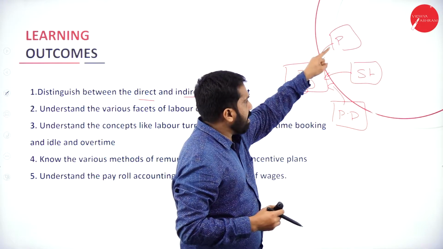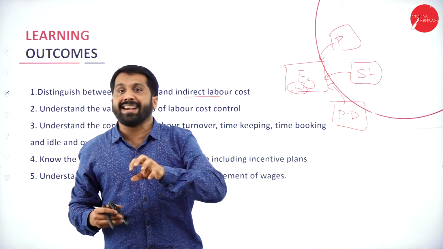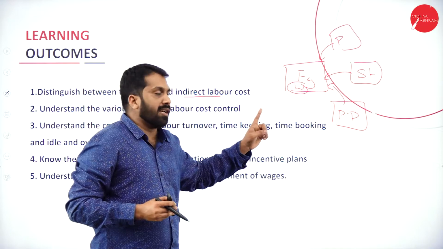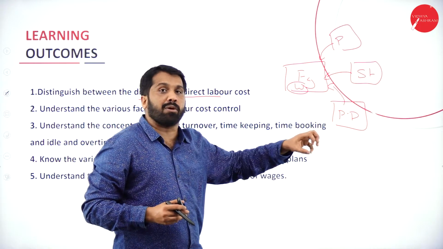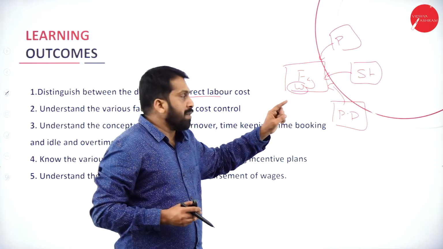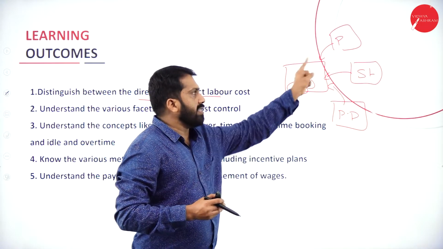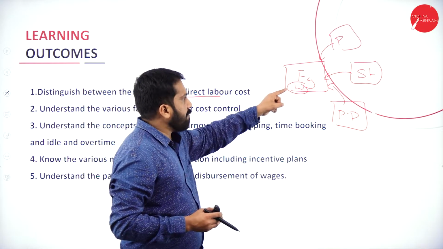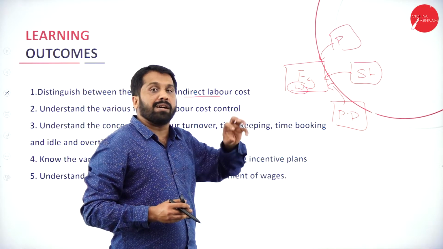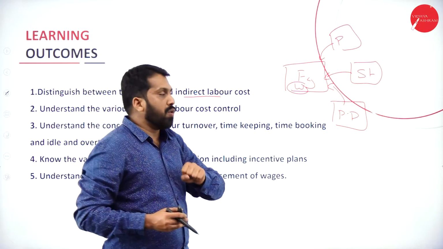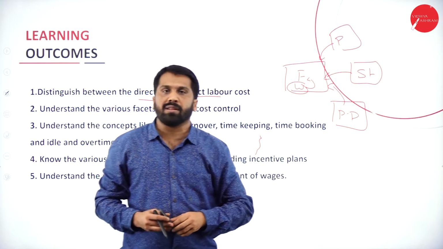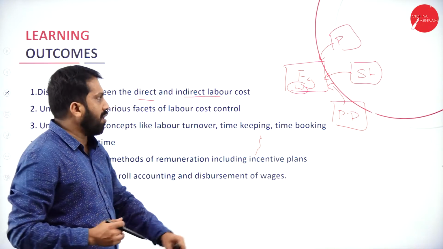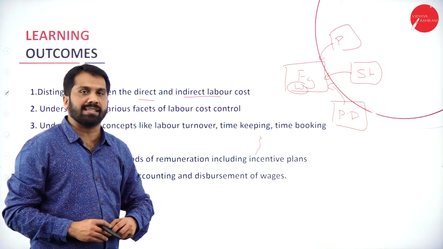So these 3 or 4, 5 departments, they are indirectly supporting. They are indirectly involved in the production process. Unless the purchase department buys the raw material, they cannot process. So they are completely dependent on these. These are called indirect labor. The workers in the factory, we call direct labor. The employees who are supporting the production, we call indirect cost or indirect labor. Hope you understood what is direct and what is indirect.